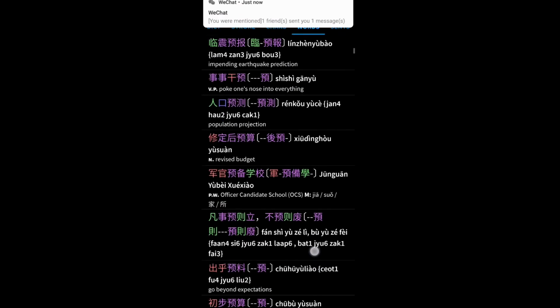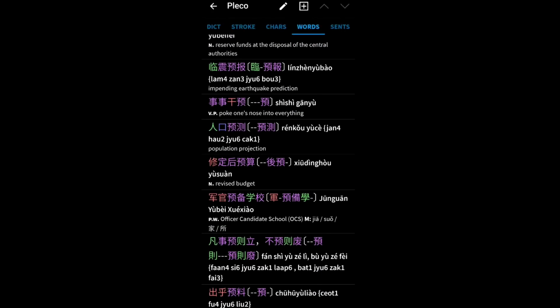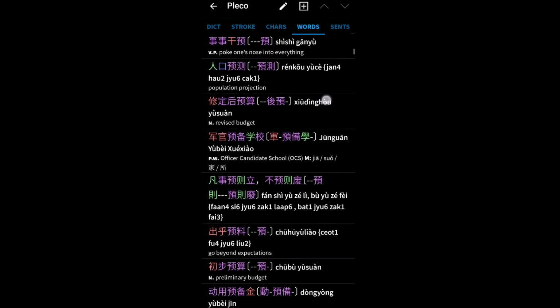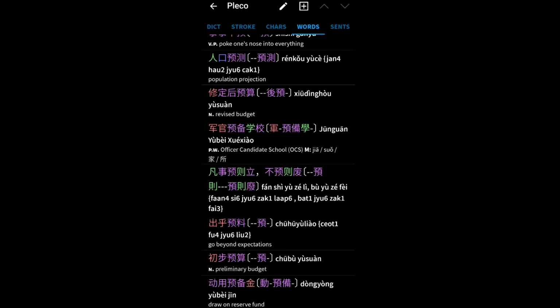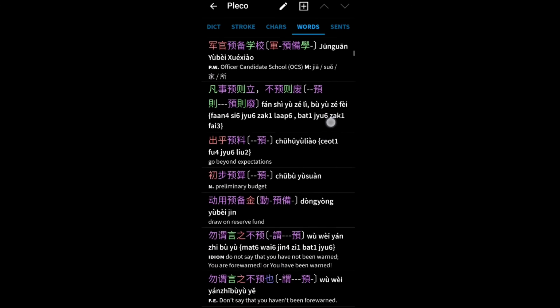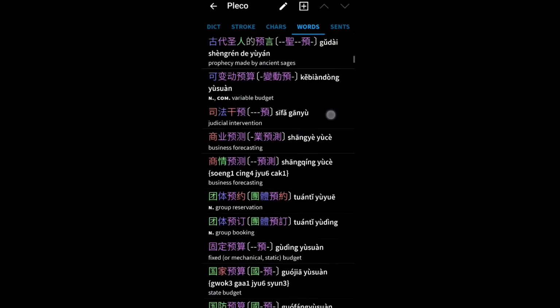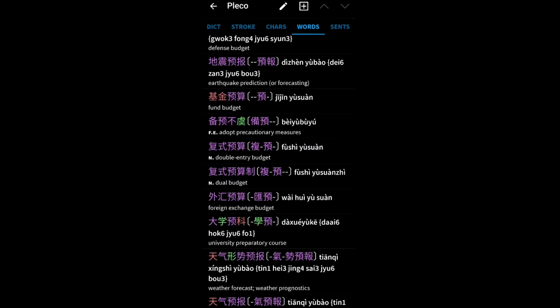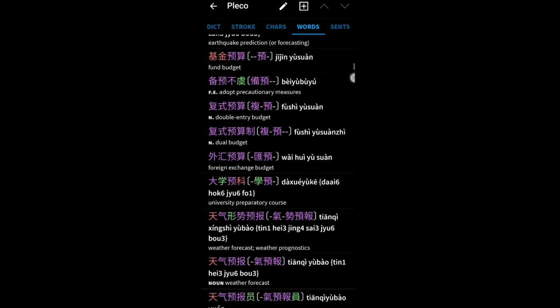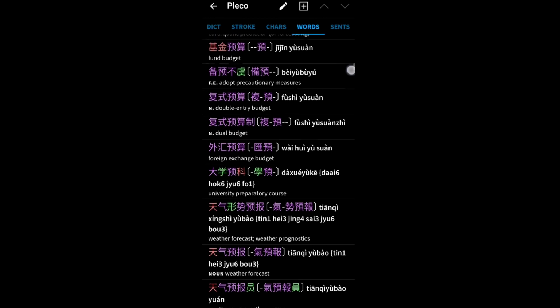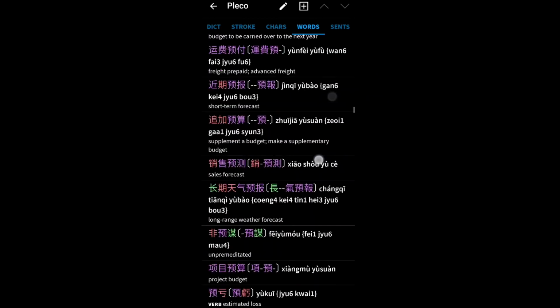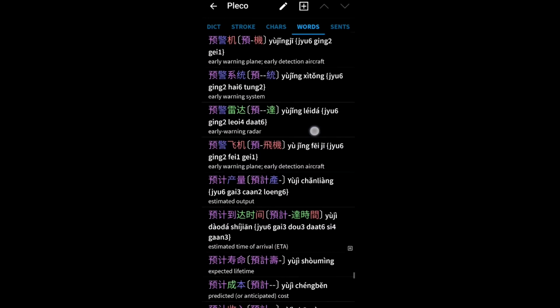And now we're starting to look at words that have 4 characters, and oftentimes many of them are idioms, chengyu, but not all of them. Right, so this is an amazing and awesome app, and as you can see the indicator to the right here, there's so much more to see. This is amazing. That's why Chinese can be so difficult.